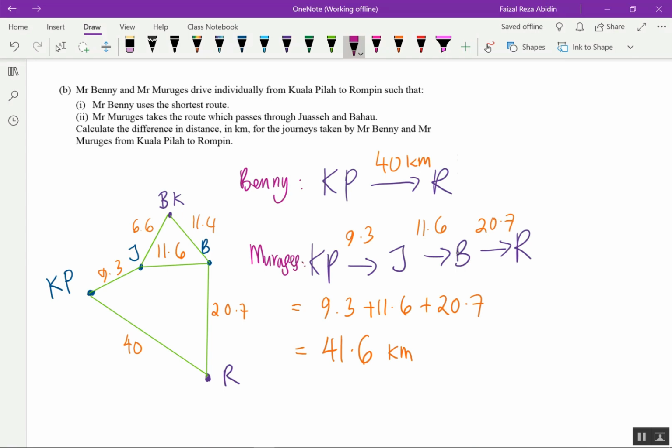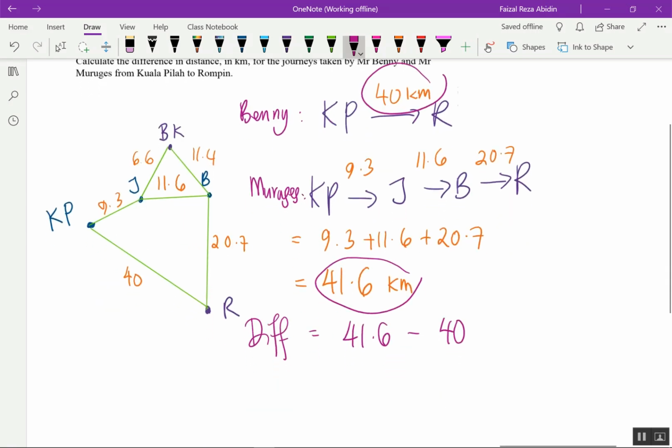Calculate the difference in distance in kilometers for the journeys taken by Mr. Benny over here and Mr. Murugesh from Kuala Pilah to Rompin. So I want to find the difference. So 41.6 minus 40. So I have my answer, yes, 1.6 kilometers. Okay, so that's it.